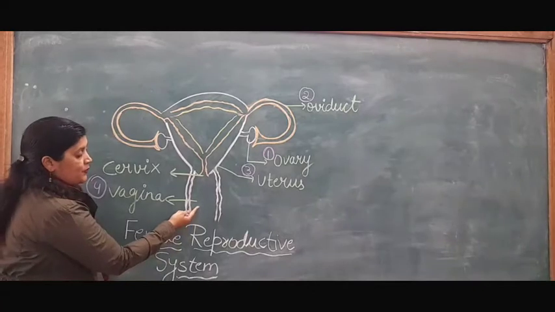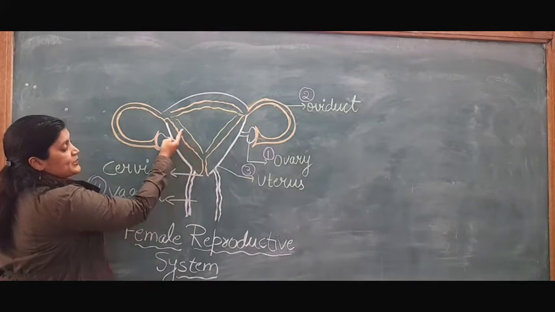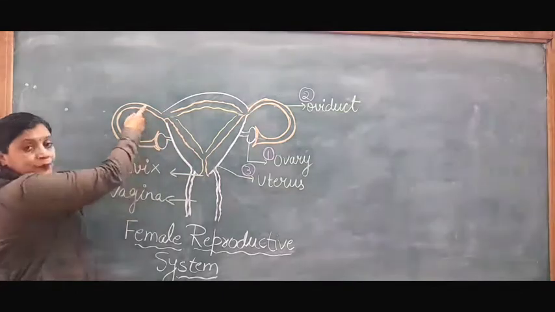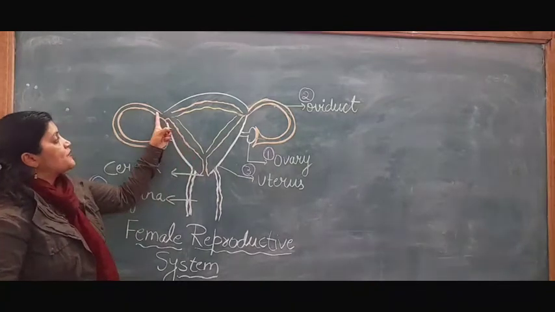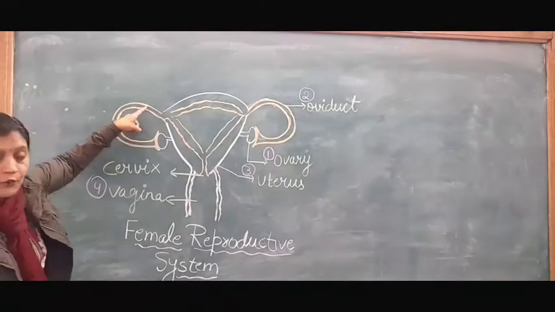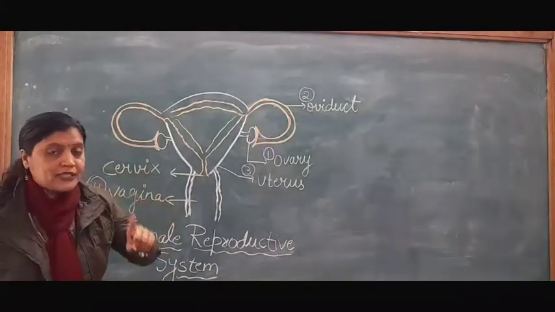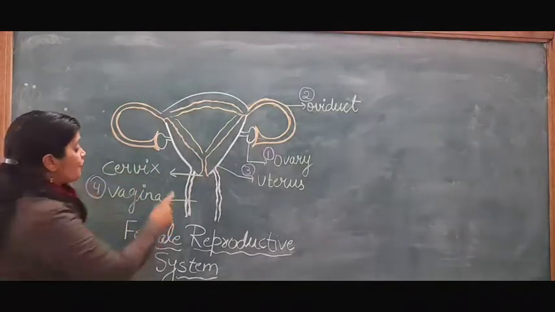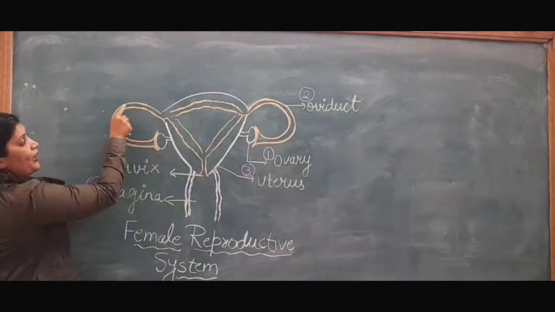This semen or sperms enter through the vagina to the uterus, then pass to the fallopian tube. So, through the vagina and uterus, the sperms finally reach the fallopian tube. And from the ovary, as I told you, one egg is released in a month. This egg from the ovary comes here into the fallopian tube.